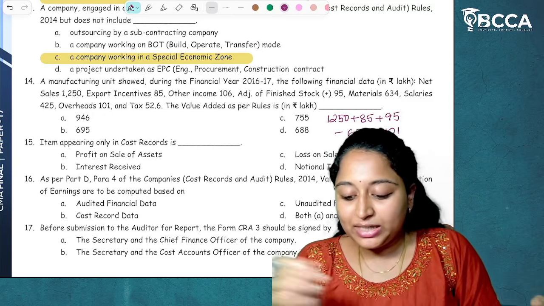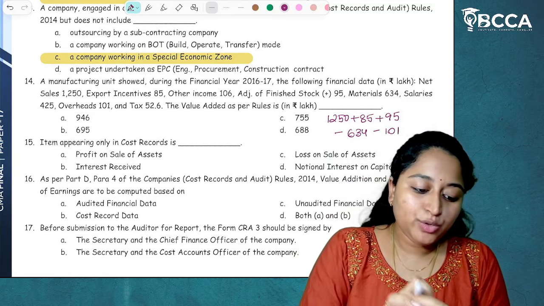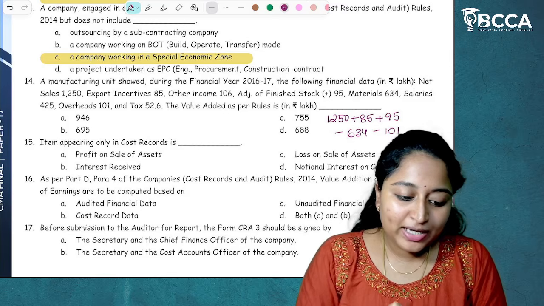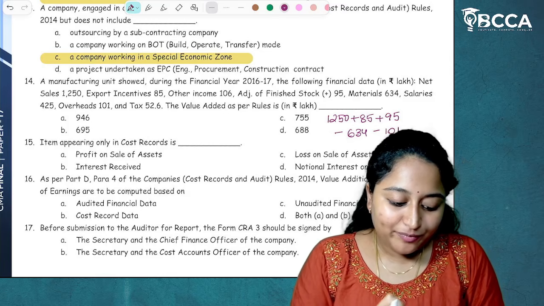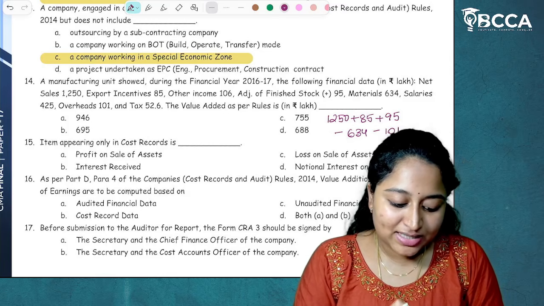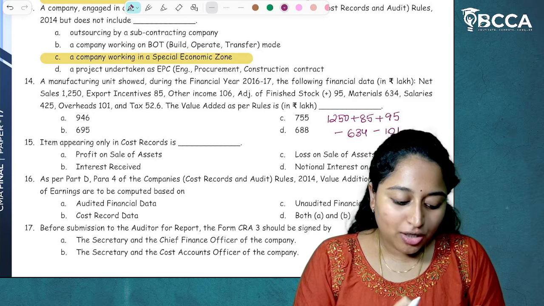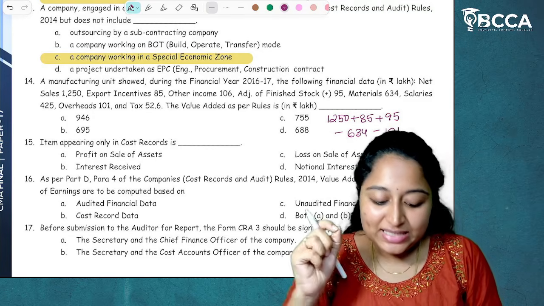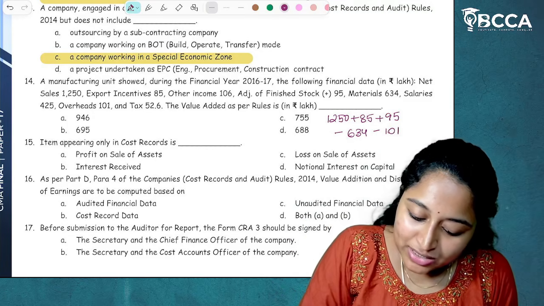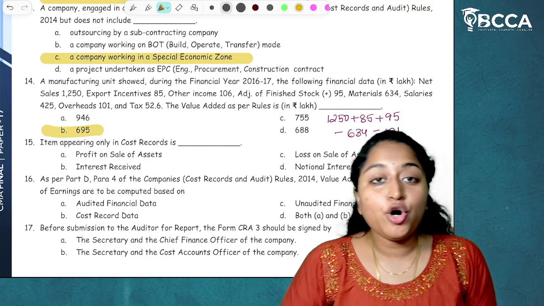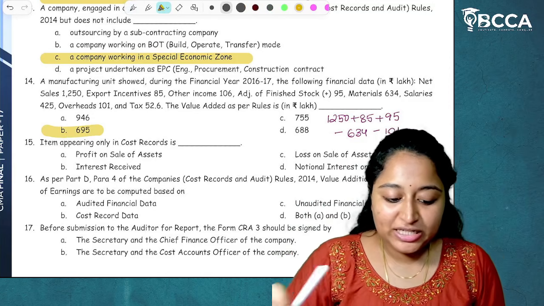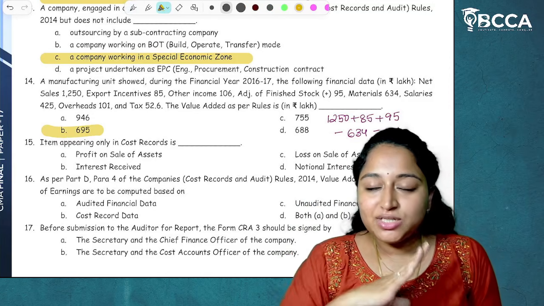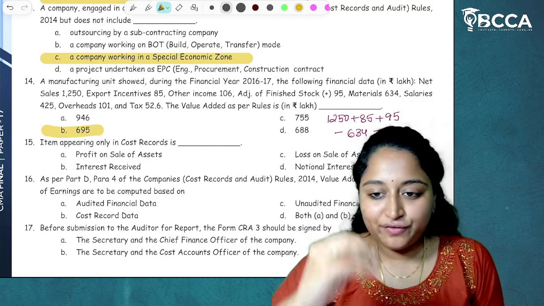I hope it is clear. If we take the calculator, 1250 plus 85 plus 95 minus 634 minus 101, the answer is 695. So the answer will be 695, option B. I hope it is clear. I know there is a lot of disturbance. I'm extremely sorry for that.